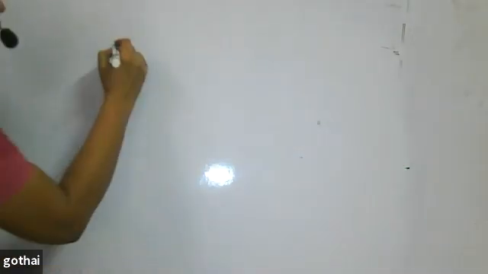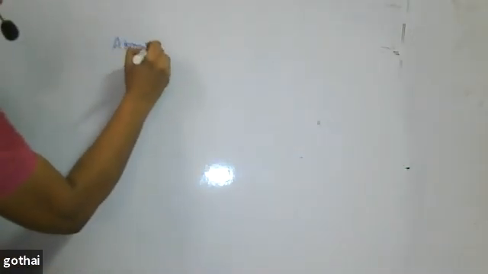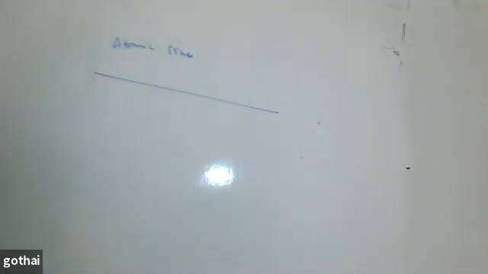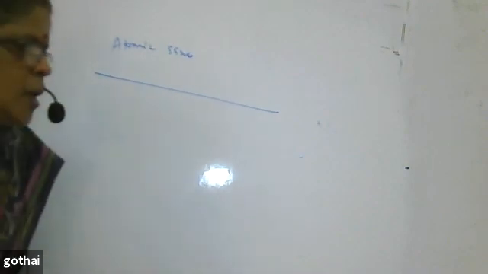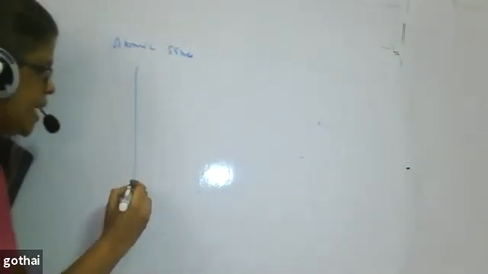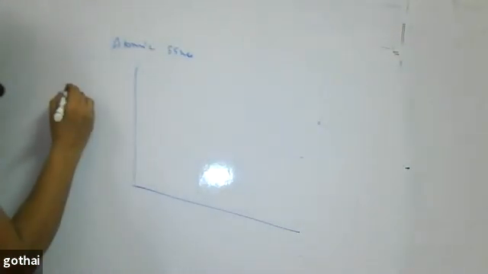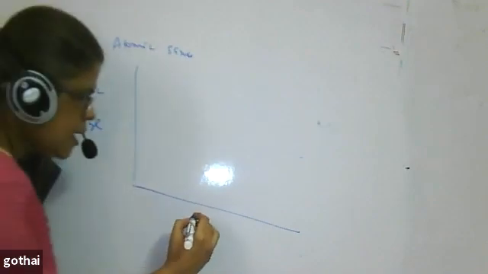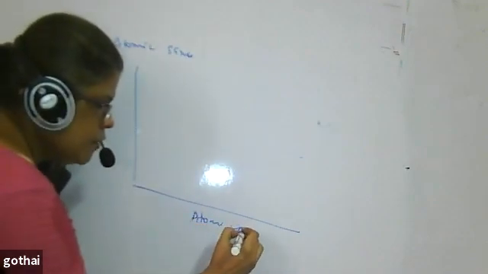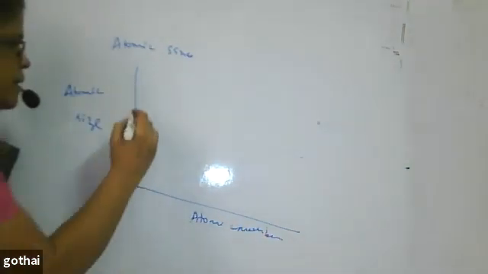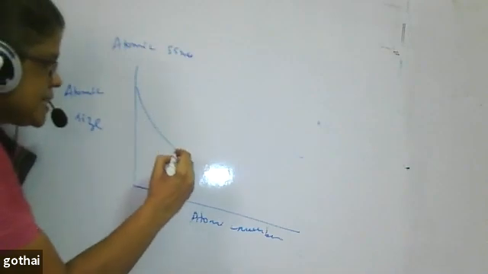When I talk about the atomic size, when I move along the period, we know that the size of the atom decreases because effective nuclear charge increases. That is all we know. So we expect the size of the atom should decrease. When you see the graph of atomic size against atomic number, I see that atomic size decreases.